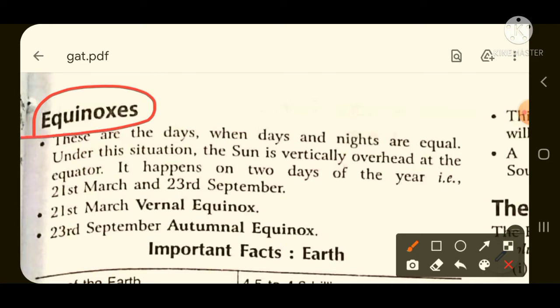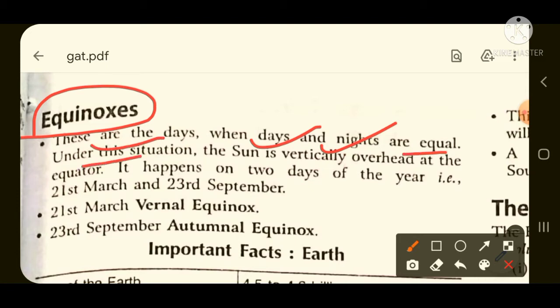Equinox, these are the days when day and nights are equal. कभी कभी जब आप ऑब्जर्व करते हैं कि दिन कभी कभी बड़ा होता है, कभी कभी रात बड़ा होता है, कभी कभी दोनों बराबर होते हैं, तो it is only because of the movement of the earth. So here in this case equinox means these are the days when days and night are equal.